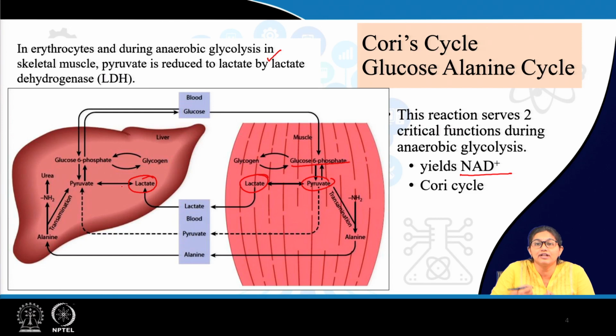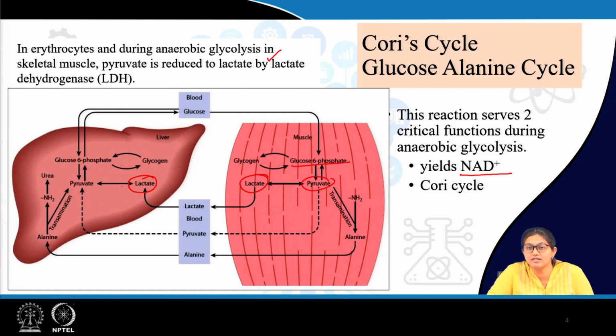Skeletal muscle proteins start to break down to provide energy, and that carbon skeleton which has been generated from different amino acids by breaking down muscle proteins, those carbon skeletons are to be transferred to liver where neoglucogenesis occurs.